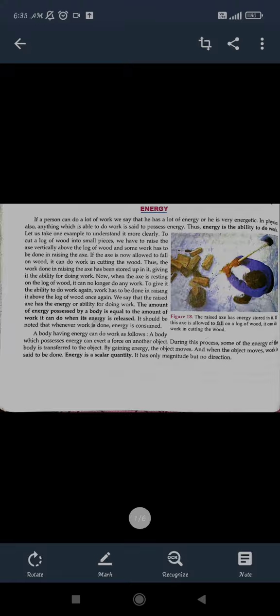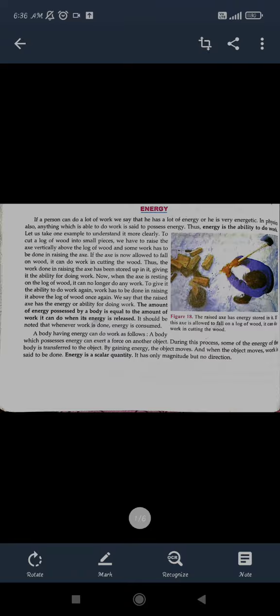We know that whenever a body exerts force on any object, the object gets displaced, and that displacement is considered as having done some work. So any body that has some energy can exert a force on another object. If you do not have energy, can you exert any force on another object? No. So to do any work, you should possess some energy in your body. If you want to exert some external force, then you should have some energy, and during that process some of this energy of the body is transferred to that object and the object gets displaced, right? So when the object moves, work is said to be done.